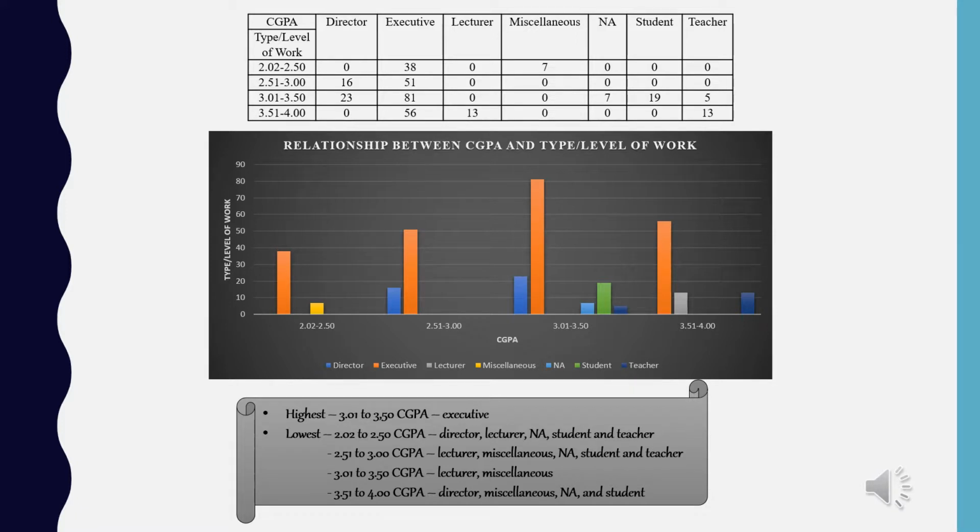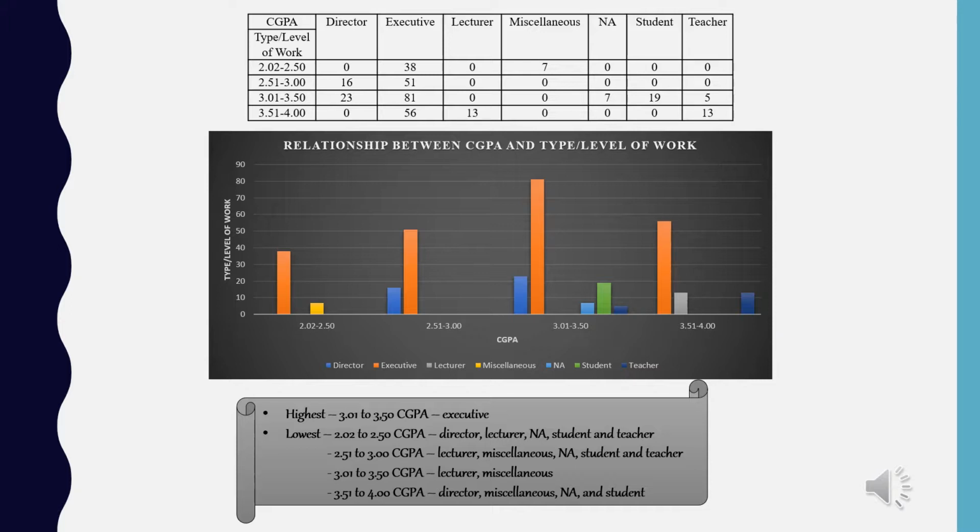Based on the graph shown, we can interpret that the type or level of work depends on the CGPA. The type of work they choose after their studies for CGPA between 2.02 to 2.50 is mostly in the executive field, where there are 38 alumni, whereas the other 7 are miscellaneous. CGPA like 2.51 to 3.00 are mostly in the director field and executive, such as 16 for director and 51 for executive respectively.